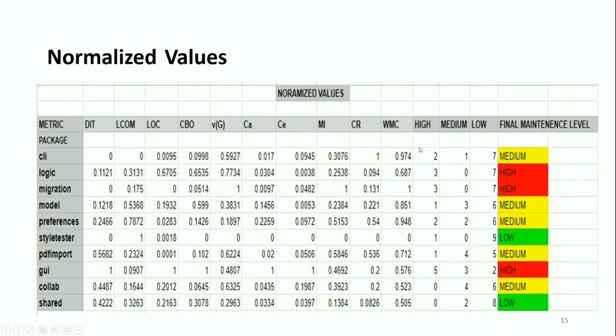As we see, the CLI package is highly maintainable with respect to two metric values, with respect to one it is medium, and with respect to seven it's low. When you compare this, we can say that it is medium maintainable, as there are two metrics which indicate high maintainability, and seven which indicate low, and one which indicates medium. So we have done this for all the other packages.